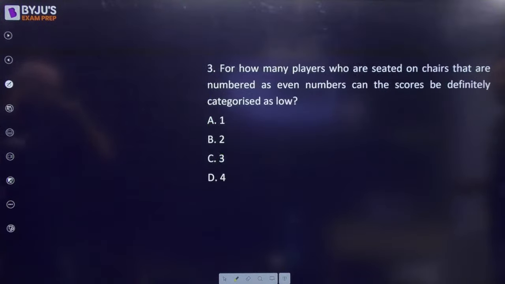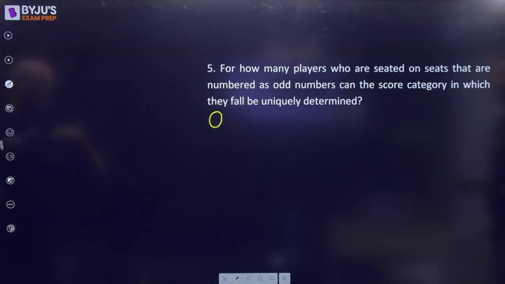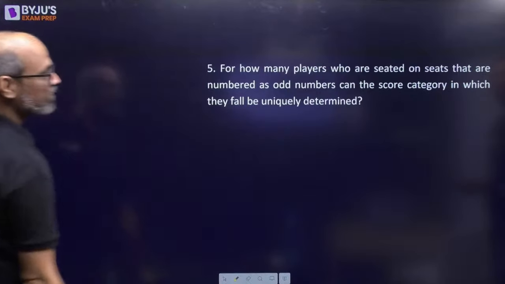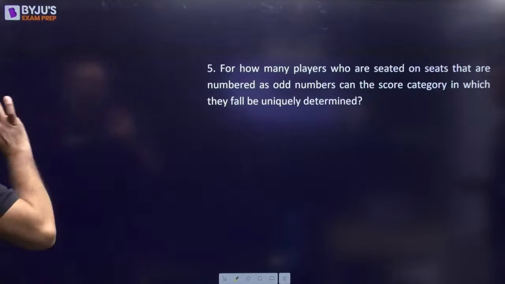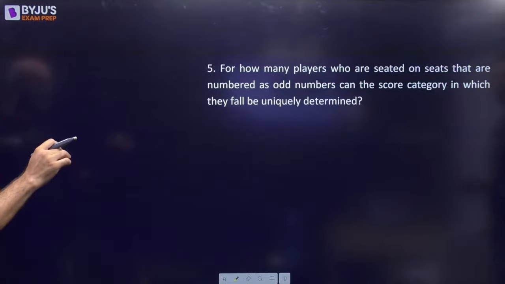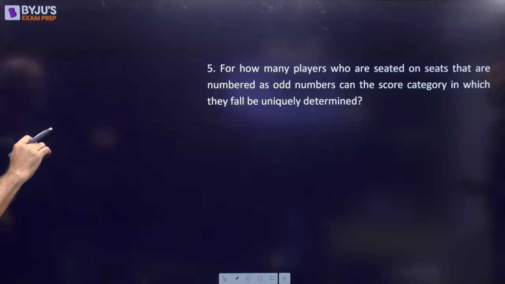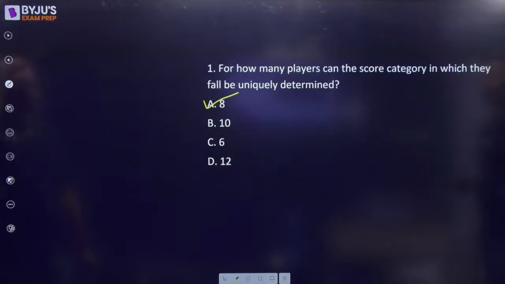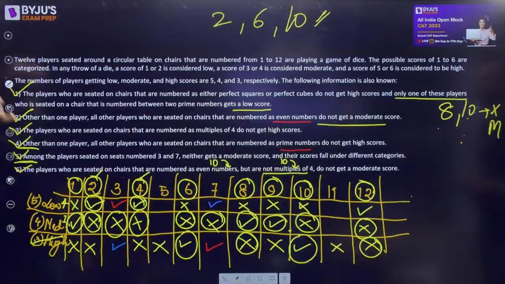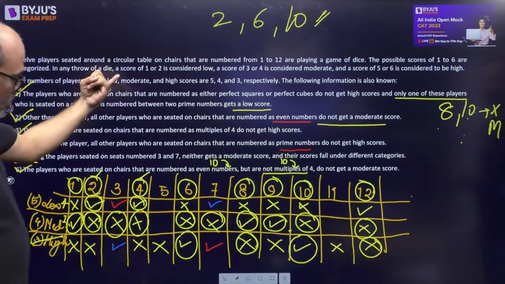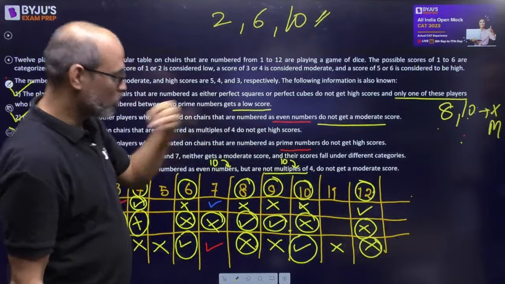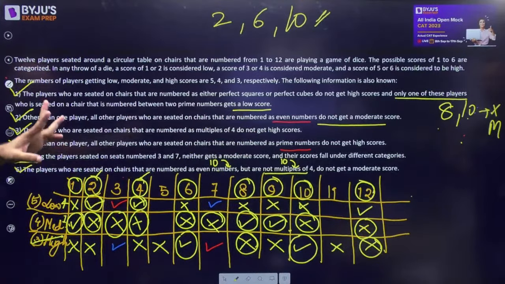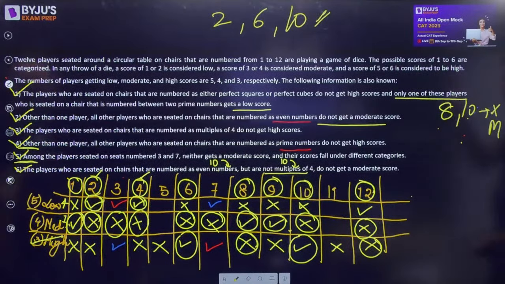There was one more that was matching our Number 5. For how many players who are sitting on odd number seats is the score category known, determined? Can the score category be uniquely determined? How many will there be on odd numbers? 1 is fixed, 9 is fixed. 1 is fixed, 3 is not, 5 is not, 7 is not, 9 is, 11 is not. So 2 people.